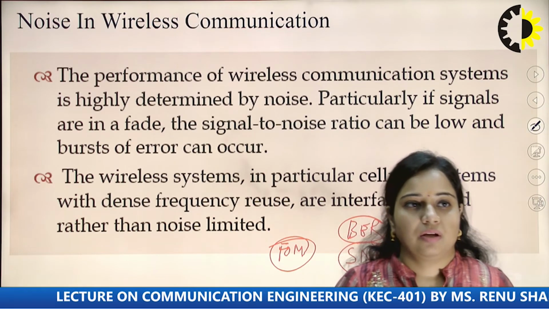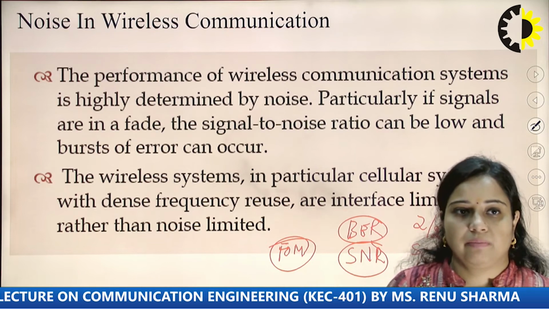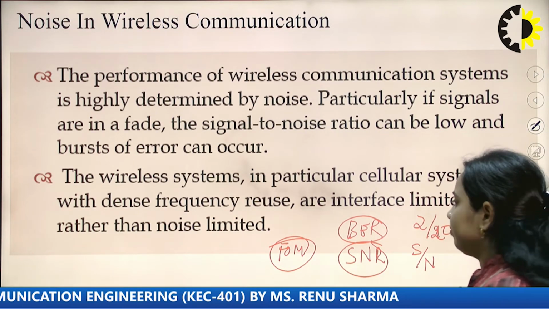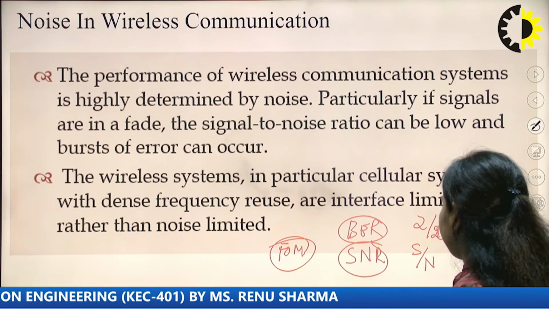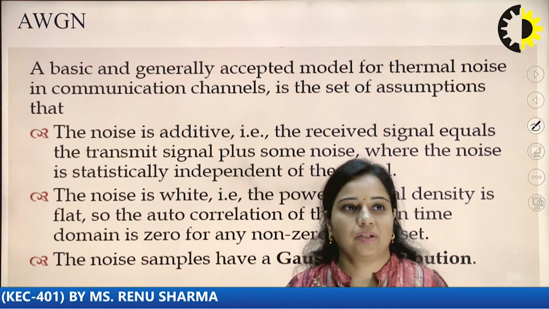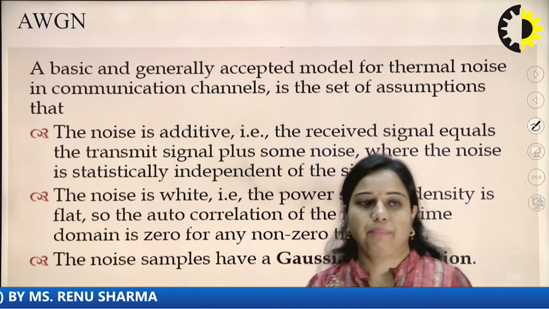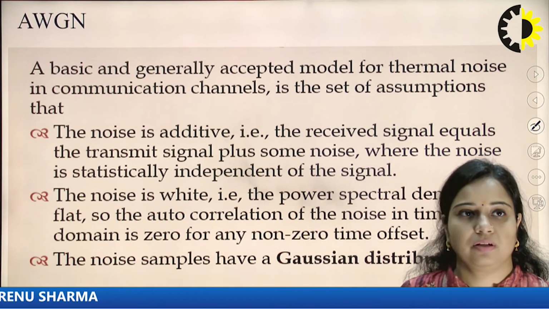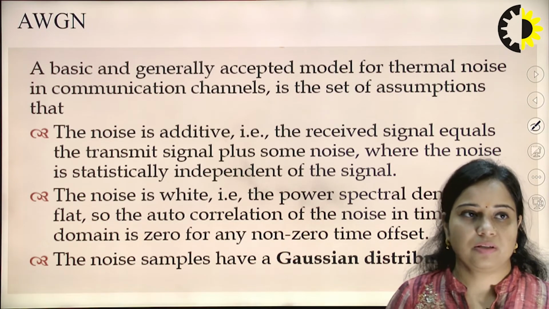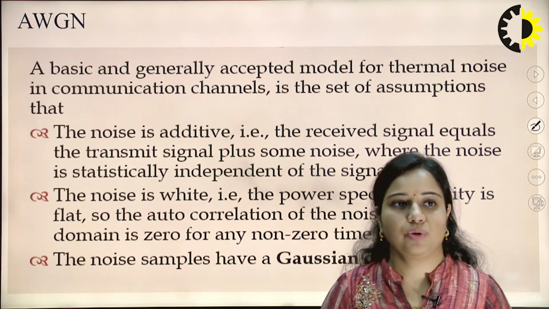receiver. The wireless systems, in particular cellular systems with dense frequency reuse, are interference limited rather than noise limited. Now, we talk about AWGN. A basic and generally accepted model for thermal noise in communication channels is the set of assumptions that we are going to use.